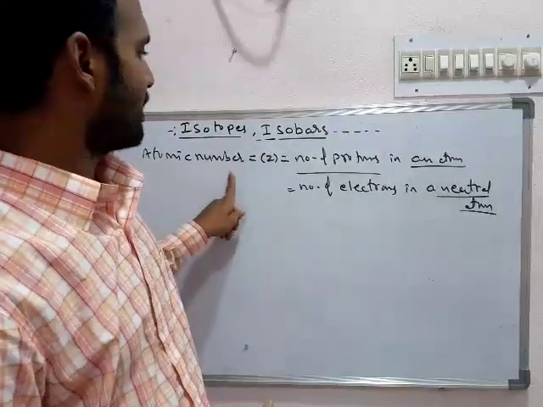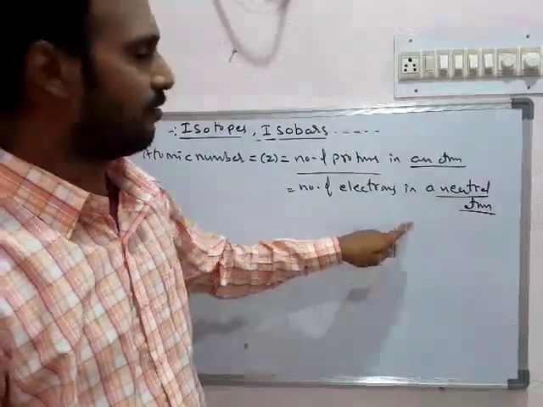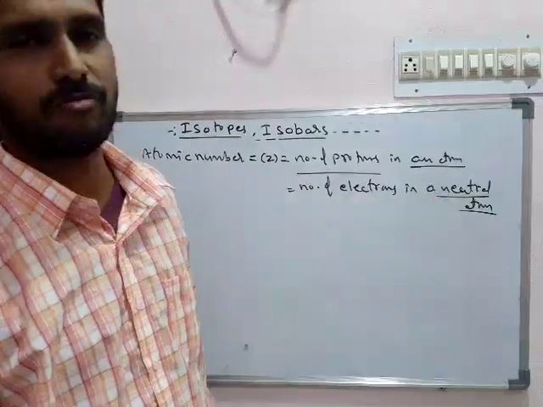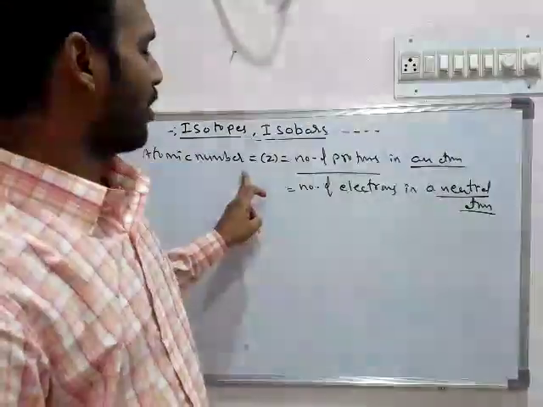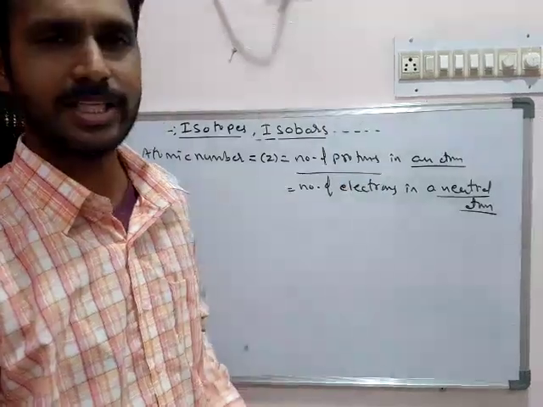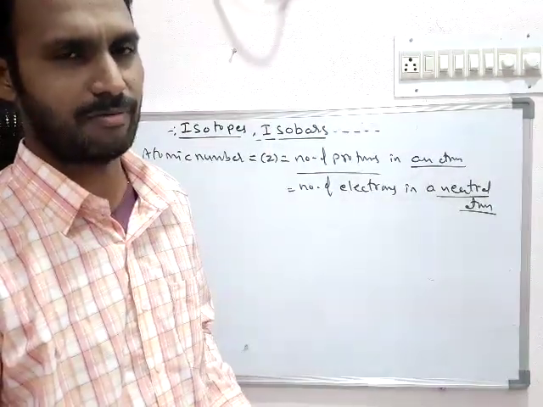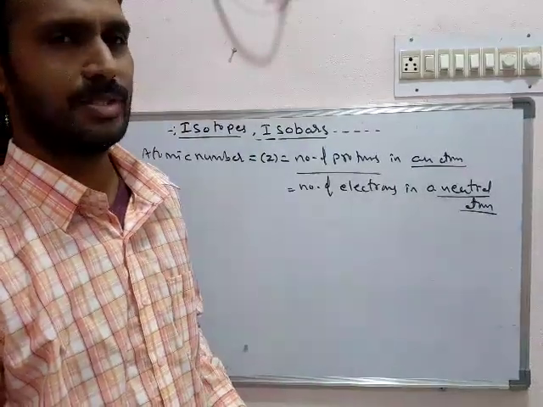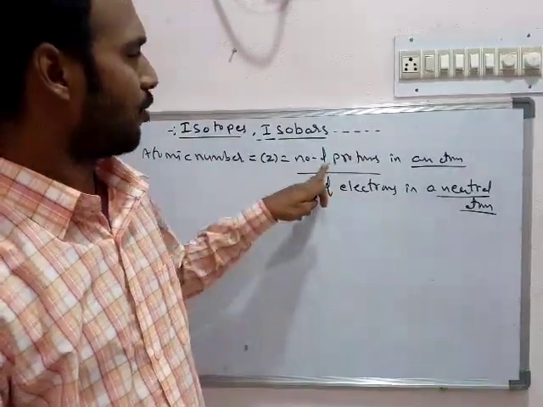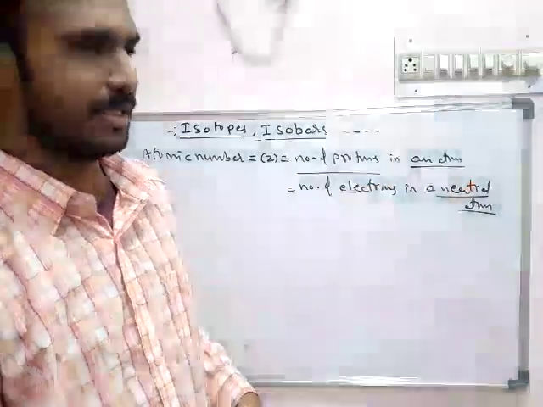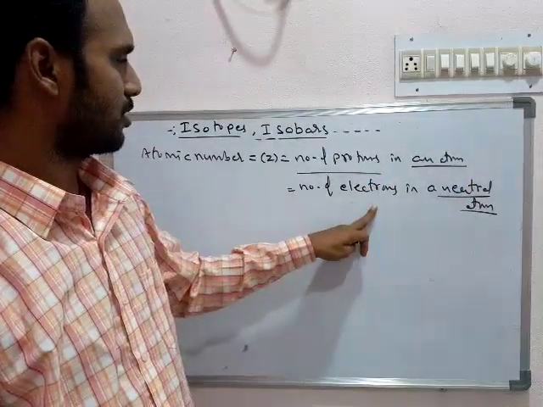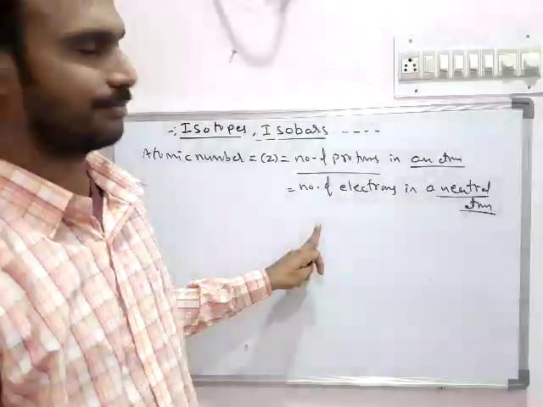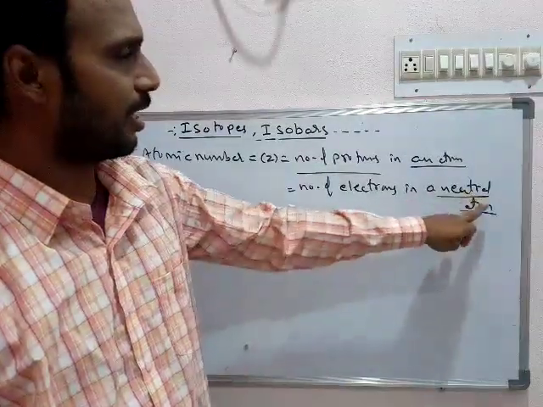So the atomic number is equal to the number of electrons only when the atom is present in its neutral form. There is generally no losing or gaining of protons, so we can say the number of protons in an atom directly, but for the number of electrons, when compared to the atomic number, we must mention a neutral atom.